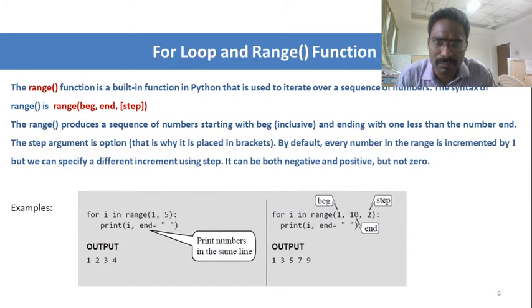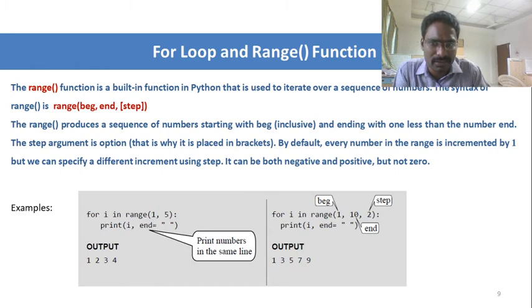So next, the for loop and range function. The range function is a built-in function in Python. It is used to iterate over a sequence of numbers. The syntax for range is that we specify the range function with the beginning, where we need to begin the loop, and then where we need to end, and how many times it needs to increment, which we specify as a step. By default it will be incremented by 1 if you are not specifying beginning, end or step. If you just specify the range alone, then it will be incremented by 1 by default.